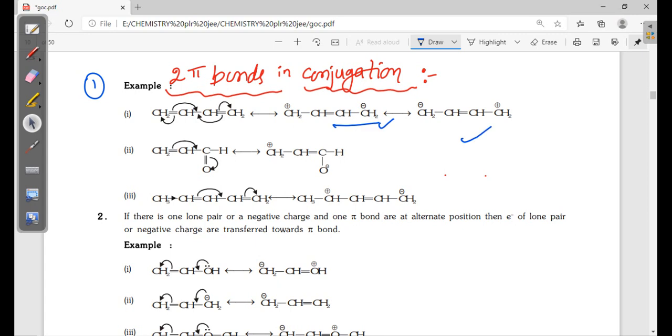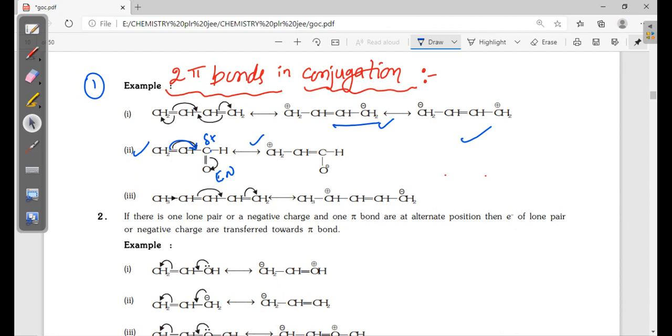Now there are two pi bonds. Of course two possibilities are there here also, but this possibility is more. Why? Due to higher electronegativity, first this pi bond is shifted to the oxygen side, so there is partial positive charge on the carbon. This pi bond is shifted, right? Higher electron density to lower electron density. Okay, this is the resonating structure.